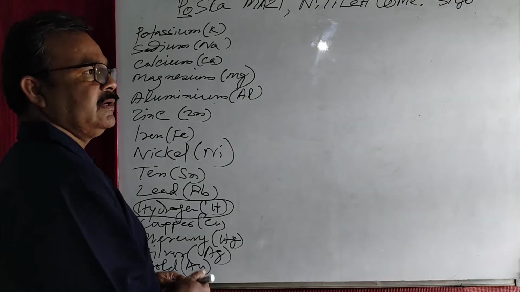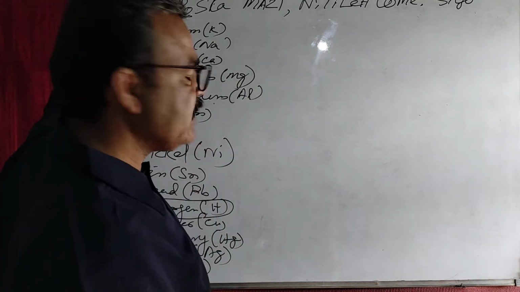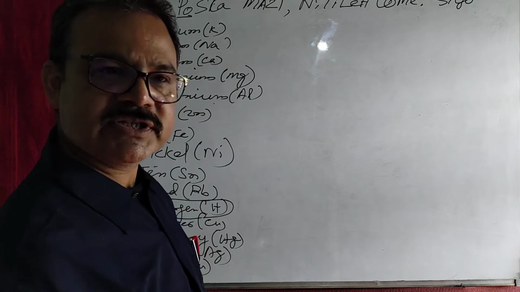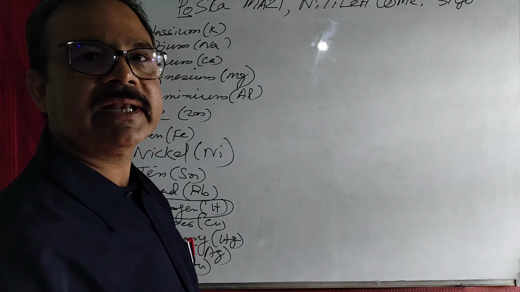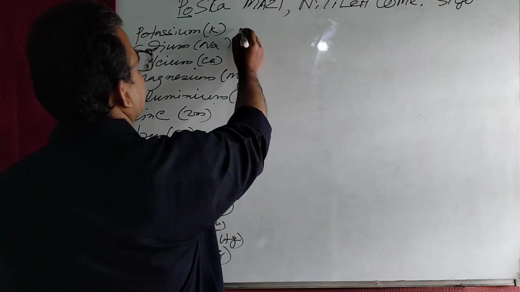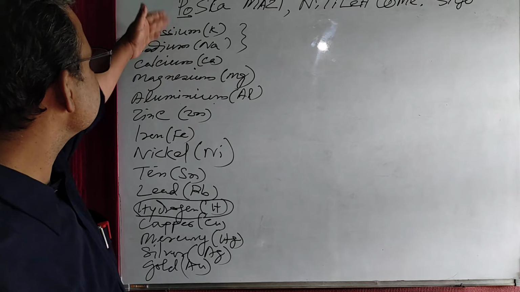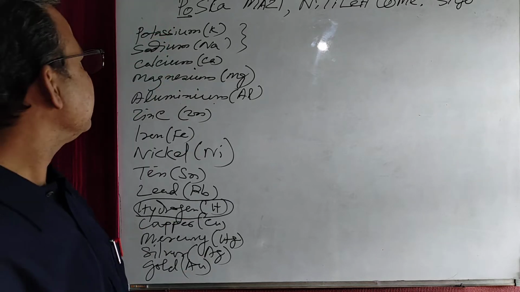Now, today I am going to discuss the reaction of metals with oxygen and the reaction of non-metals with oxygen. Now you see, already I have mentioned that potassium and sodium, they are the highly reactive metals.